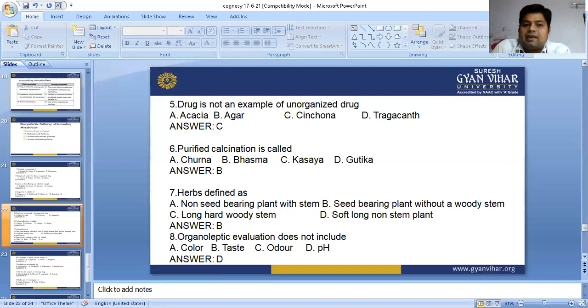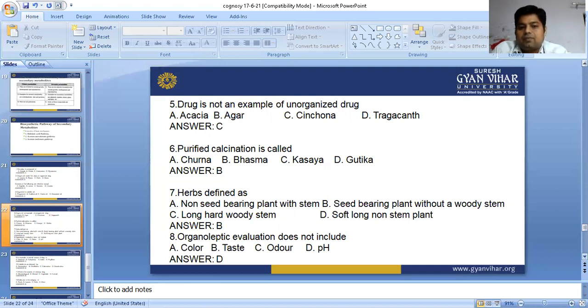Purified calcination is called churna, bhasma, kayasa, and gutika. Purified calcination is a process of bhasma. Herbs defined as, what is the definition of herb? Simply, a seed bearing plant without a woody stem is called herb. Herb, shrub, tree. So herb is a seed bearing plant without any woody stem, meaning its stem is young and green.